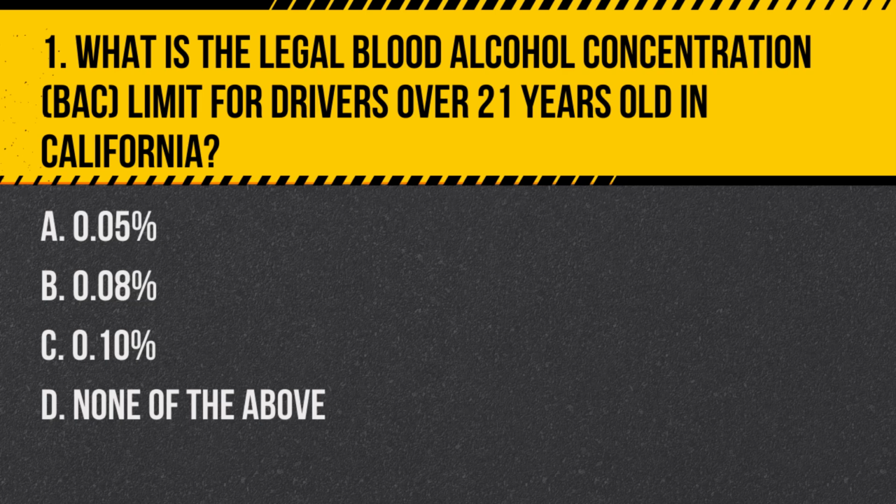Question 1. What is the legal blood alcohol concentration, BAC, limit for drivers over 21 years old in California? A. 0.05%. B. 0.08%. C. 0.10%. D. None of the above. Answer. B. 0.08%. In California, the legal BAC limit for drivers 21 years old and over is 0.08%. Driving with a BAC at or above this limit is considered driving under the influence, DUI.